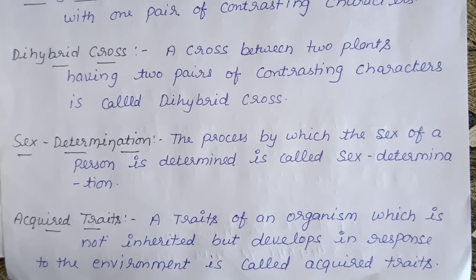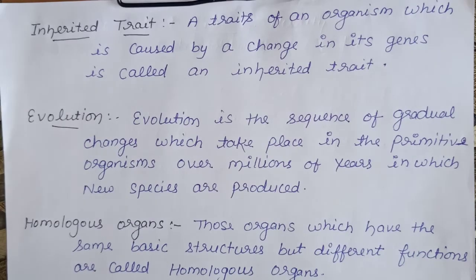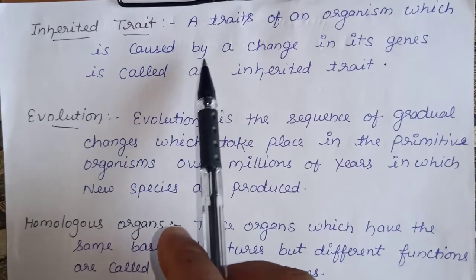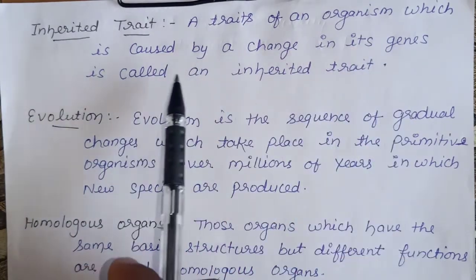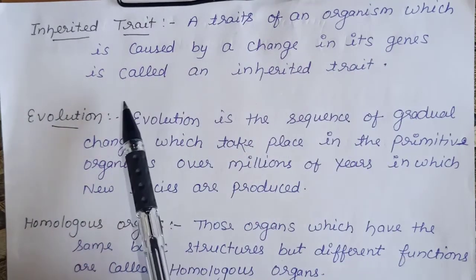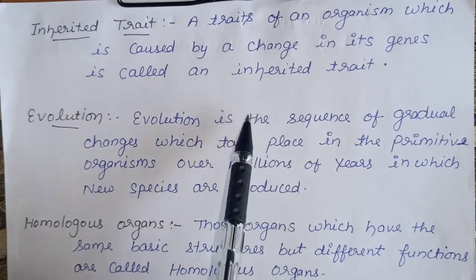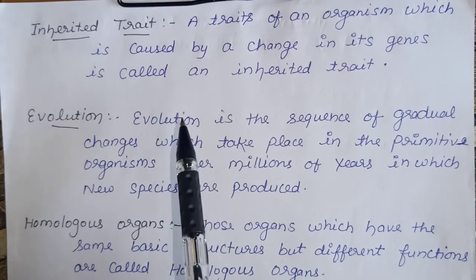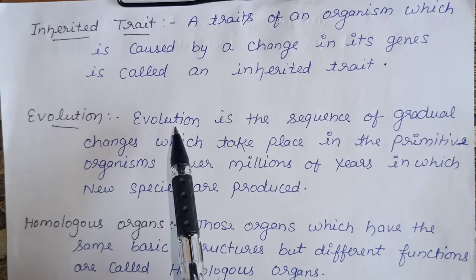It means acquired traits are learned from the surrounding area. They do not transfer from parents to offspring. Next fact is inherited traits. The trait of an organism which is caused by a change in its gene is called inherited traits. It means the inherited traits are received from our parents.